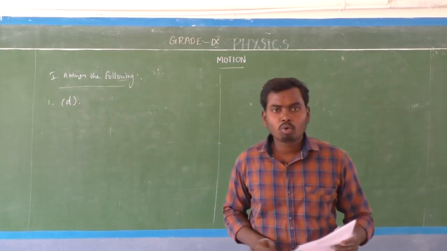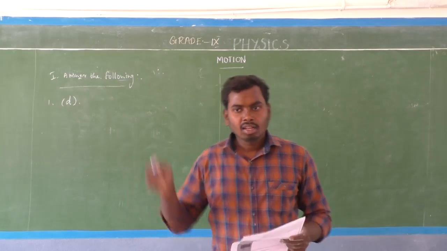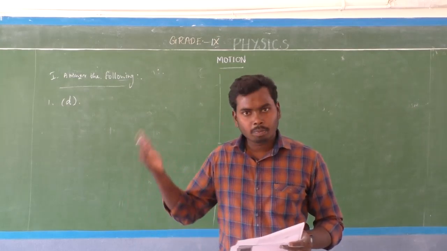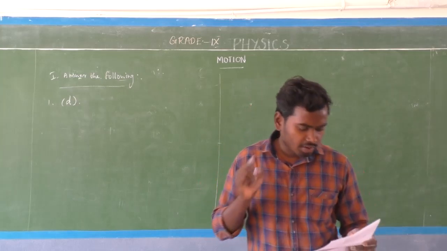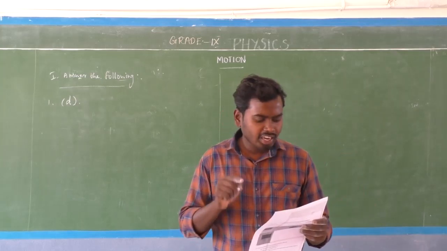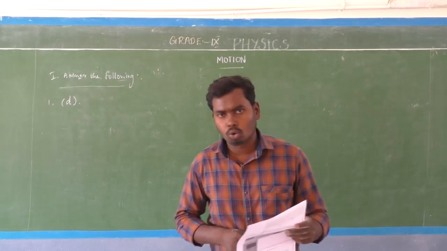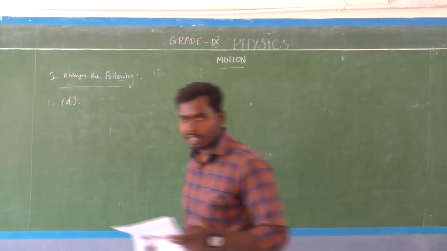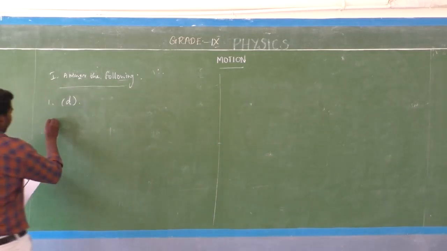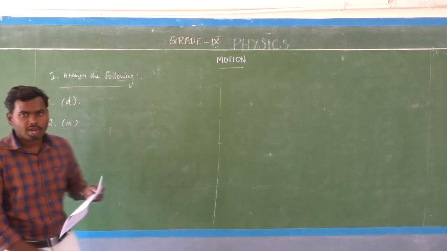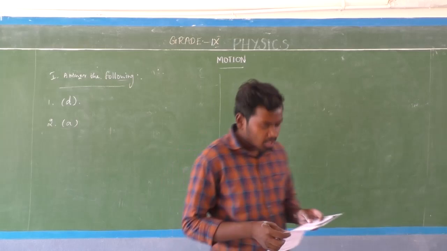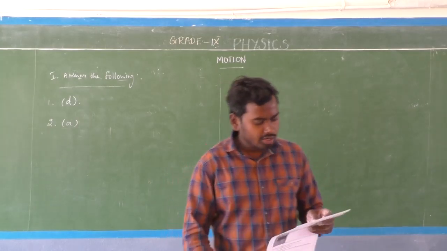Whenever an object moves along a straight line, the magnitude of the distance and displacement will be the same. The first one is the answer: if the car is moving on a straight road. So the second question answer is A. Next, the third question.